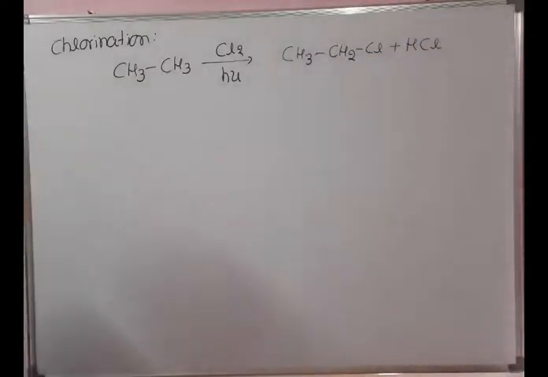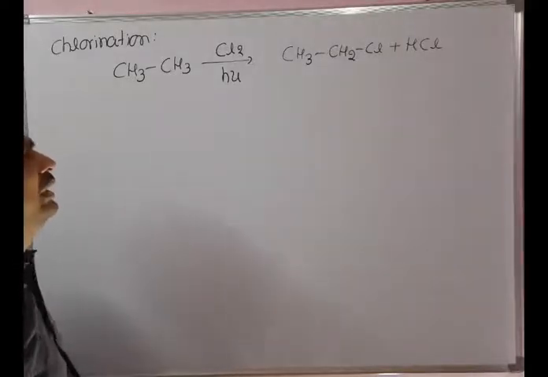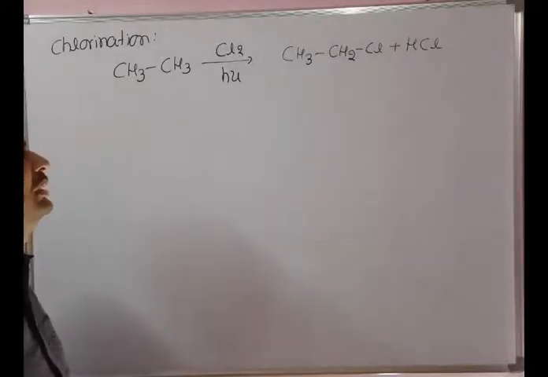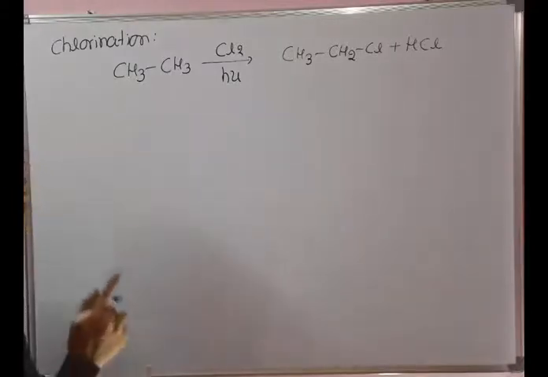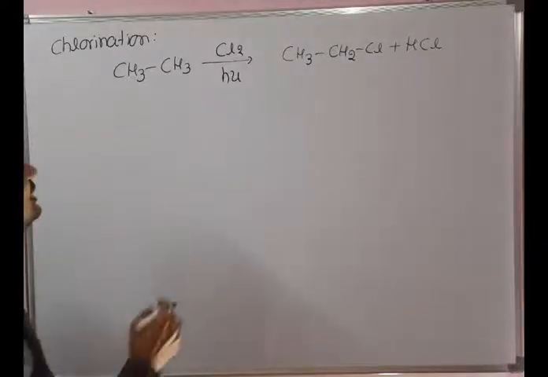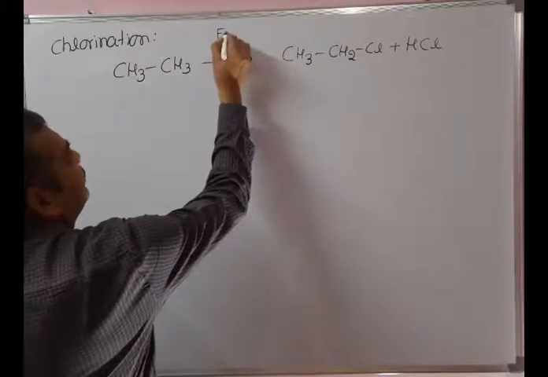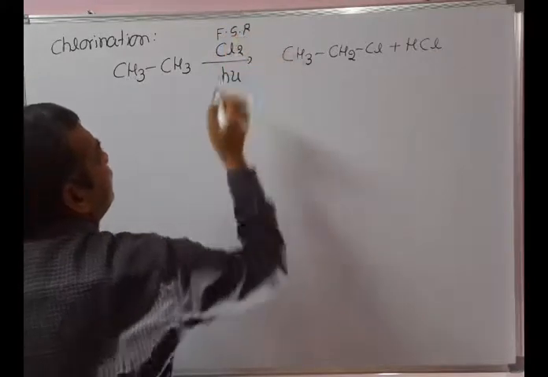CH3CH2Cl is ethyl chloride from ethane. The side product obtained in this reaction is hydrochloric acid. Here, two points need to be remembered: selectivity and reactivity. It's an example of a free radical substitution reaction.